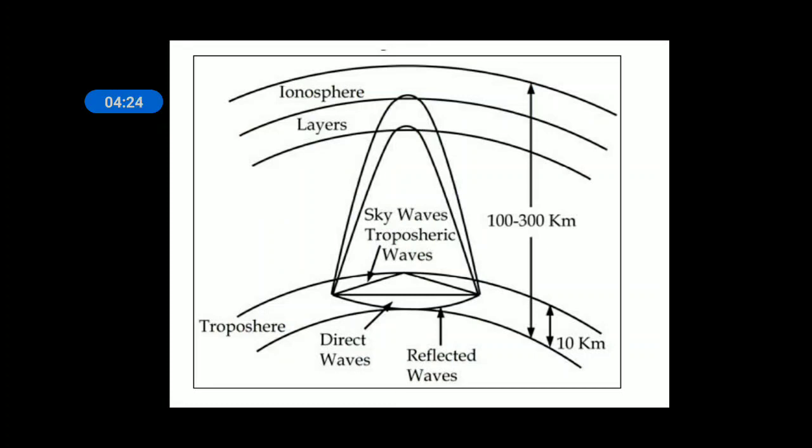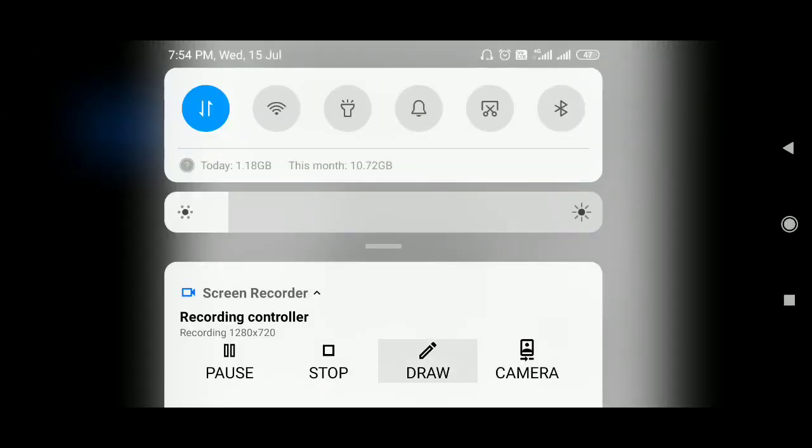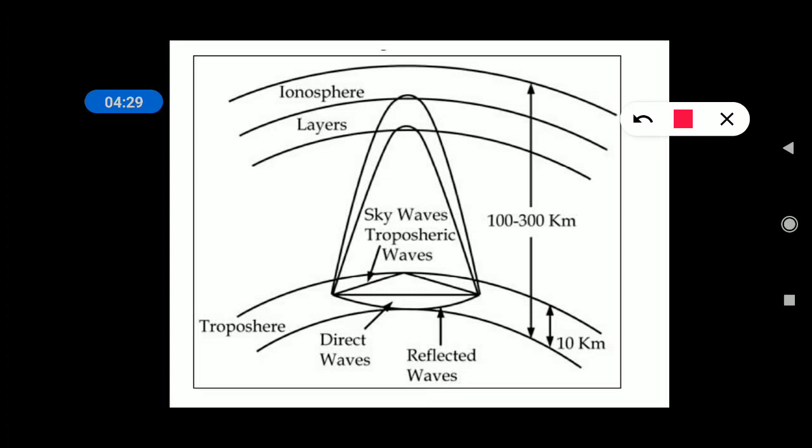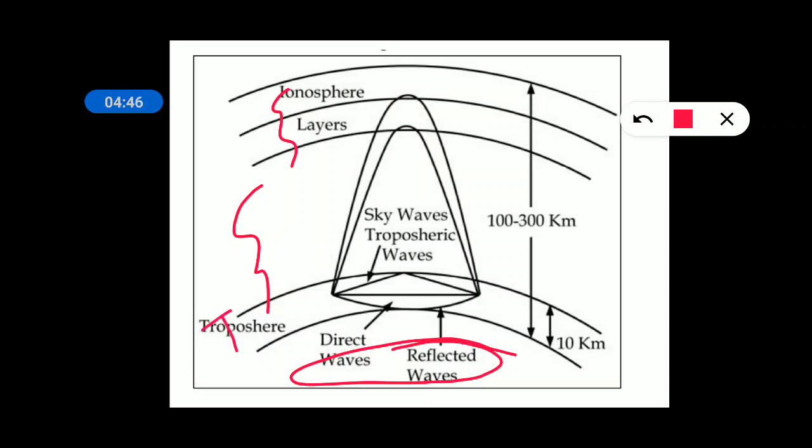As you see, this is earth, this entire portion is earth, and these are the spheres above the earth, and this portion is environment, and these are some layers, ionospheric layer. So there are 3 layers above the earth environment: tropospheric layer, stratospheric layer and ionospheric layer, troposphere, stratosphere, ionosphere. And the waves travel from source to destination. Let us suppose this is a transmitter and here it is a receiver.